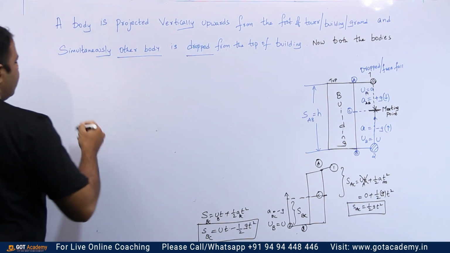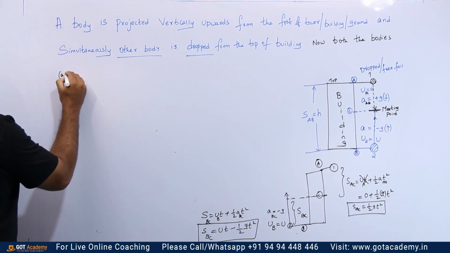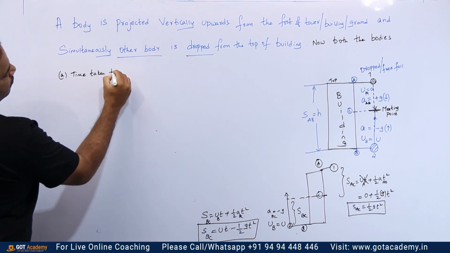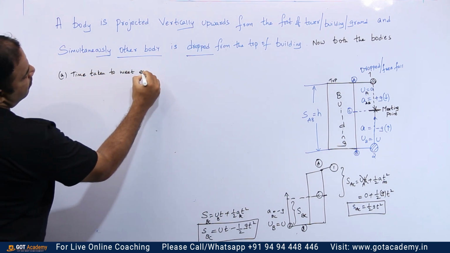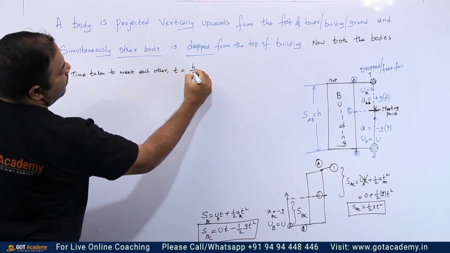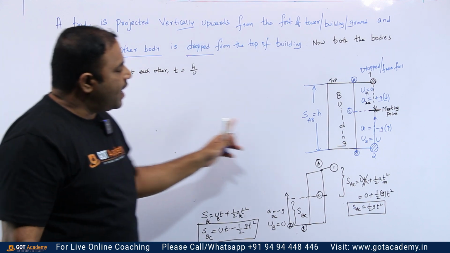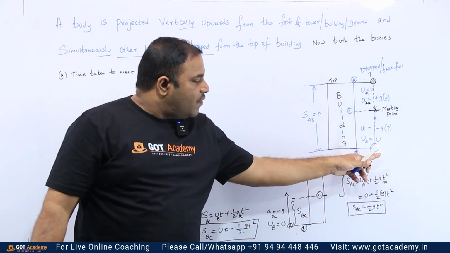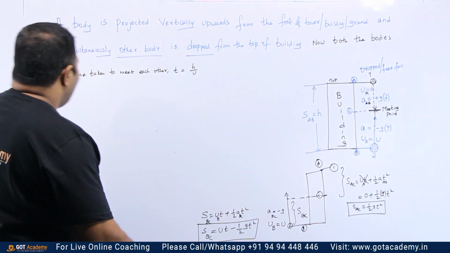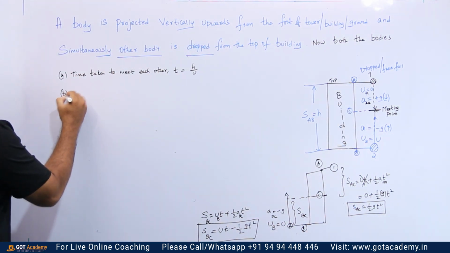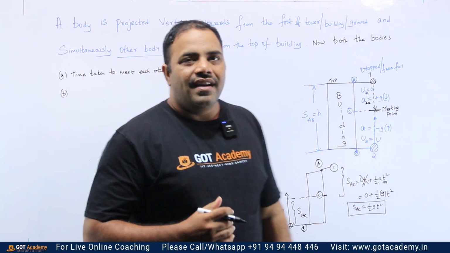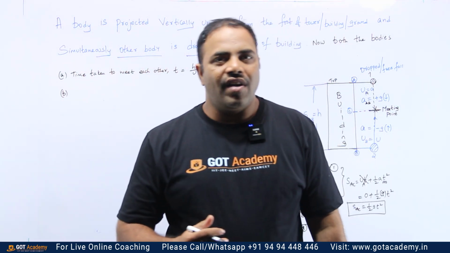Okay, my dear children. So initially in the first case we have studied the time taken to meet each other, nothing but t equal to h by u, where h stands for height of the tower and u stands for velocity with which the second body has been projected upwards. Now in the next case we have to find out the distance or height at which both of them meet each other.